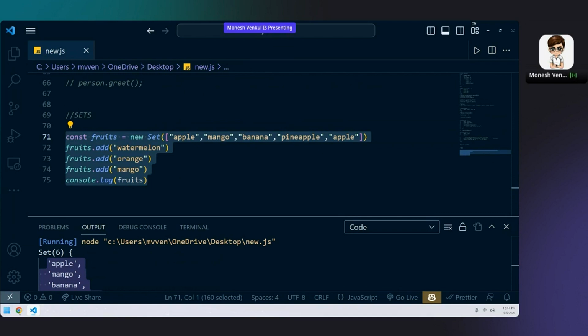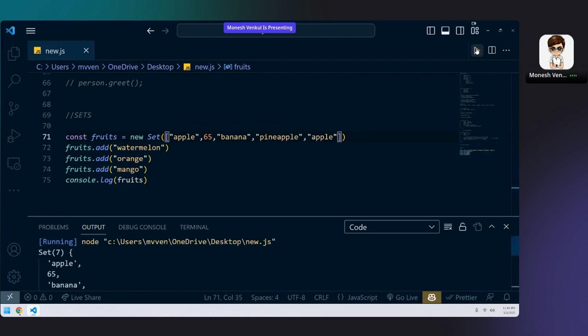And we can add other data types to insert. Yeah, we can also add other data types. Like instead of mango, we can write 65 maybe. And this also gets counted. We can add other data types also. It is possible.